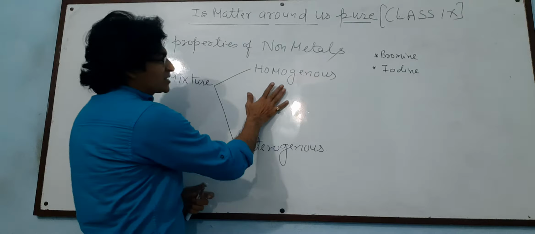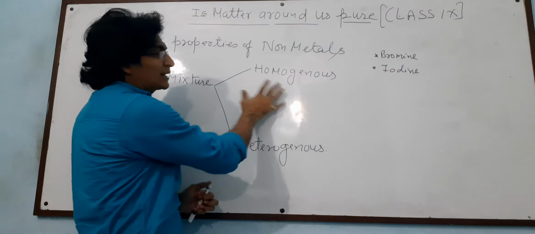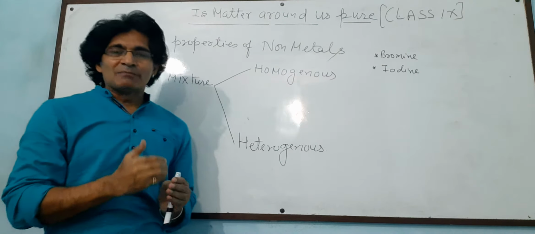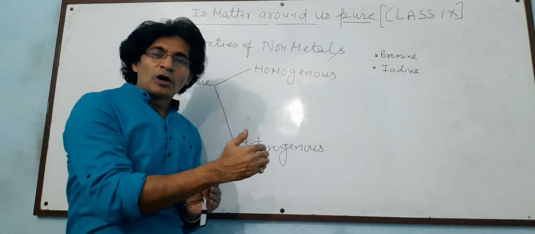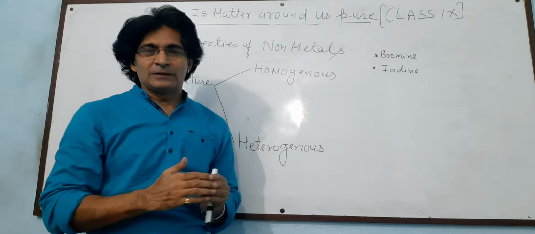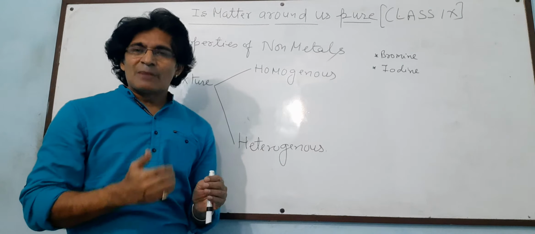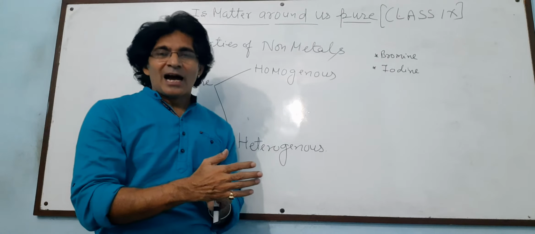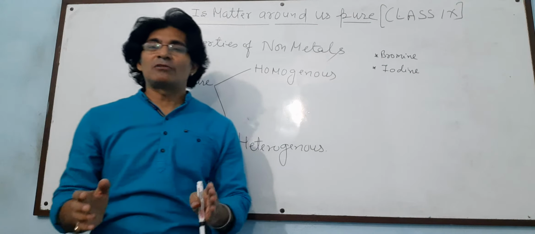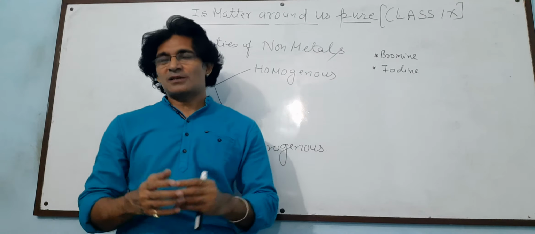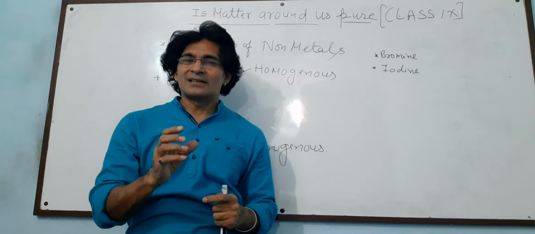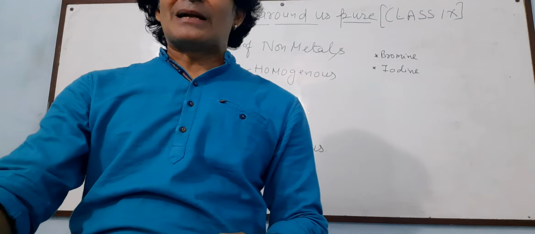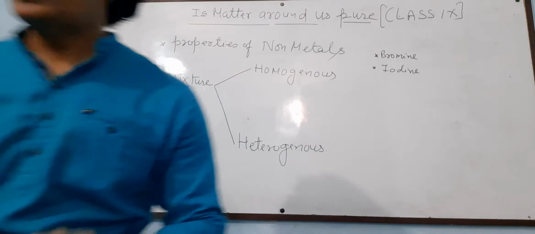First of all, homogeneous. What is homogeneous? I am taking the example of water. If you add some component into it, and it dissolves completely and you cannot see the molecules of that particular substance with your naked eyes, that is homogeneous. So let us study by taking an experiment.